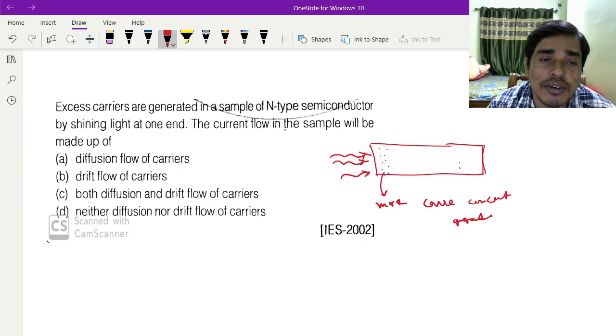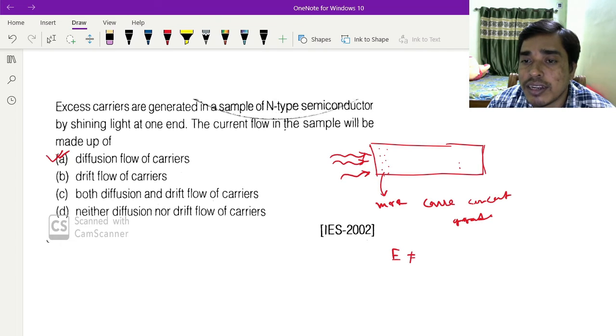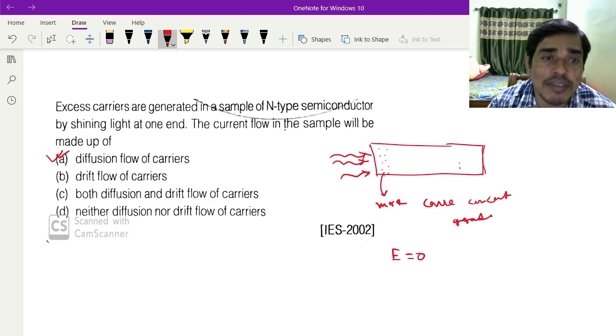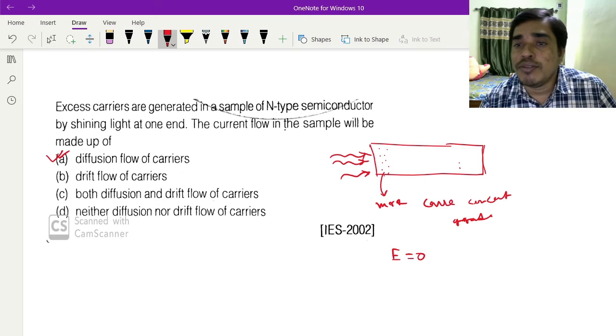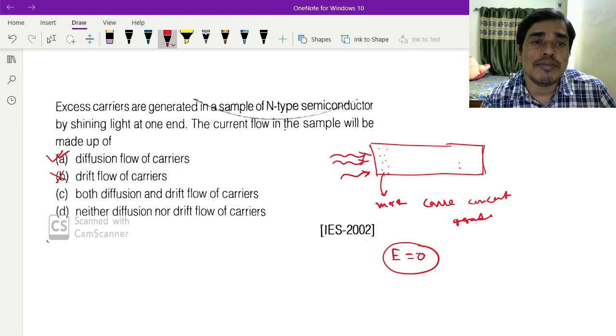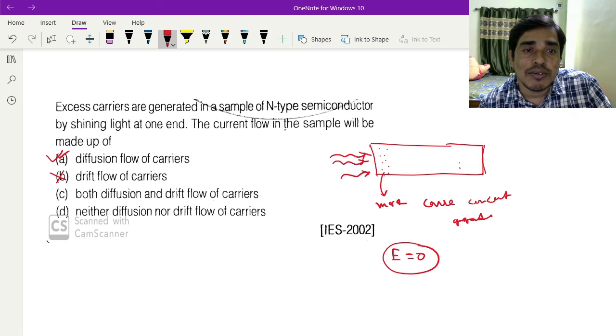Because there is no electric field, there is no drift flow of carriers. So the correct answer is diffusion flow of carriers.